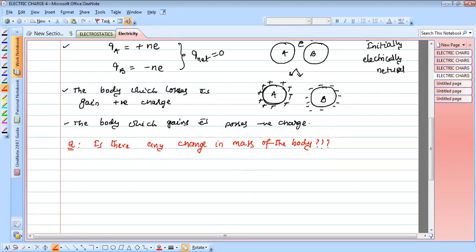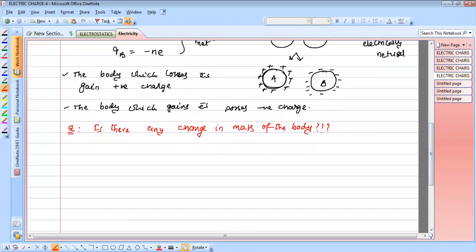Think a while. Generally, you think that the electron mass is very small, negligible. So many students think that there is no change in the mass. But practically, once you think, there should be some change in the mass.